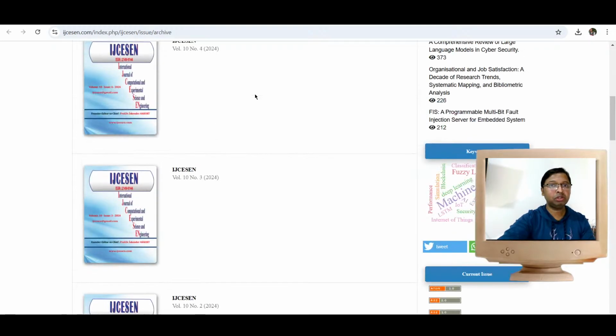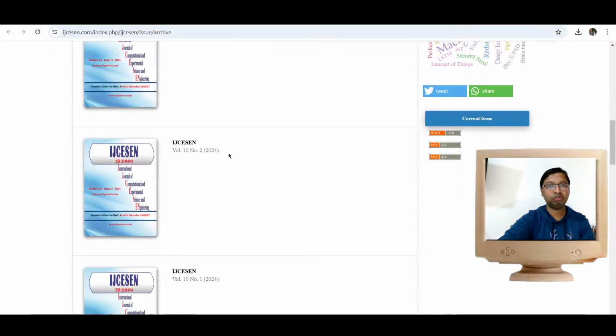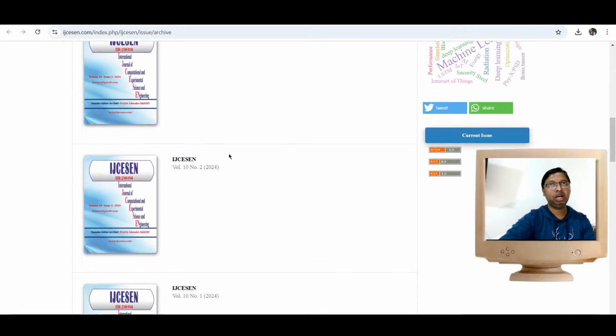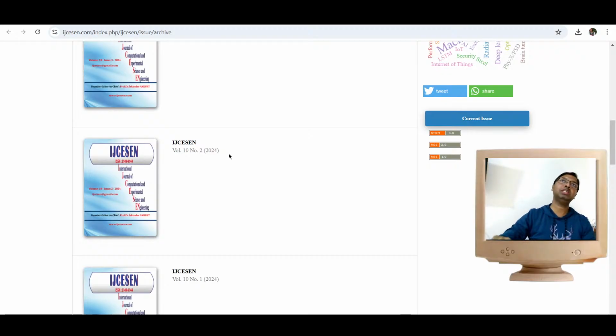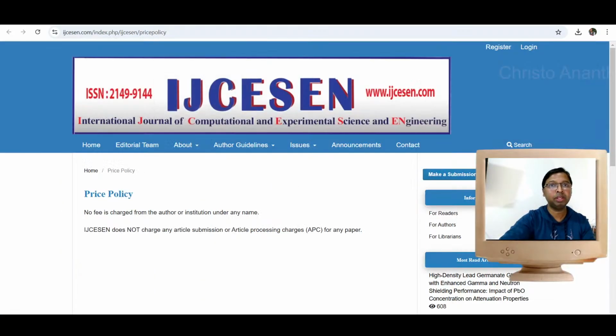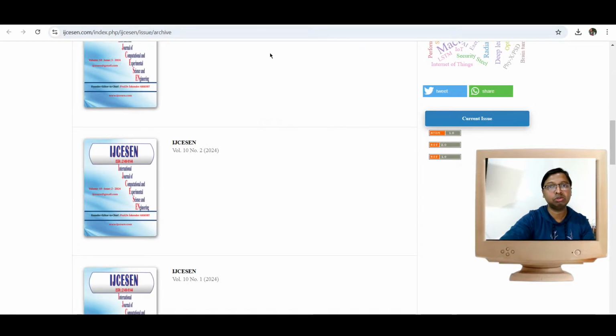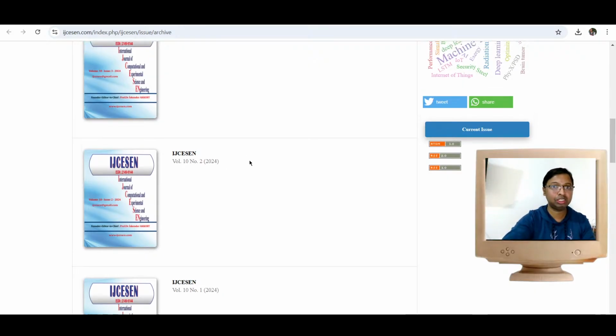When you go to the archive section, in 2025 we find one issue, but in 2024 we find four issues. I decided to total the number of articles in 2023 with the original website. Yes, all of the articles published on this particular website in 2023 got indexed. Whatever was published got indexed. The same with 2024; surprisingly, all of the articles got indexed. So that is a very good thing.